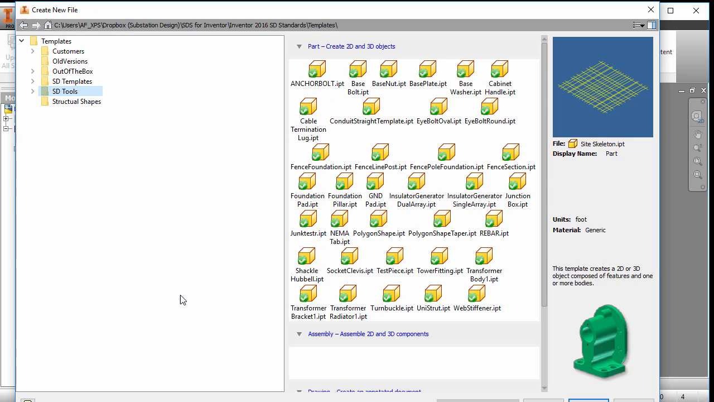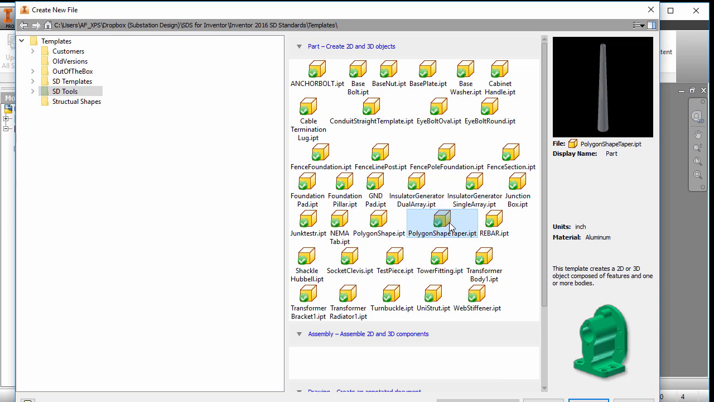If I have to make a bunch of pieces and I want all my parts to look identical from whoever's going to be making them, they're going to be using the same type of thing and looking the same type of thing. I got a polygon shape here. See, it's tapered. So everyone who needs a polygon shape uses this. It's all going to look the same.